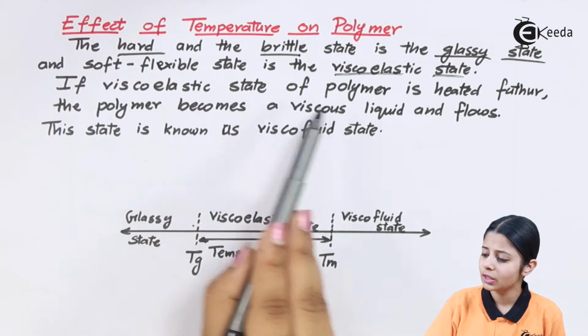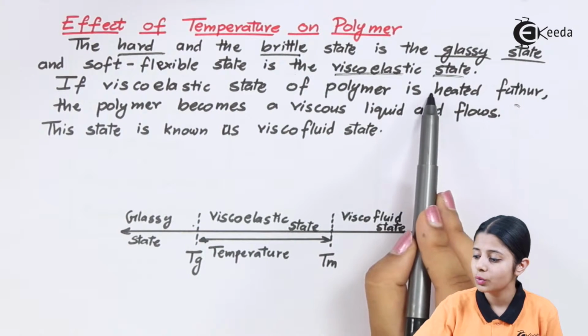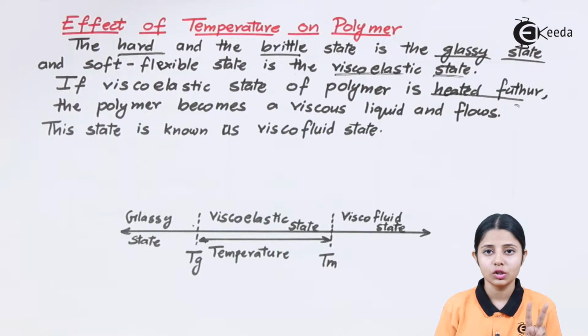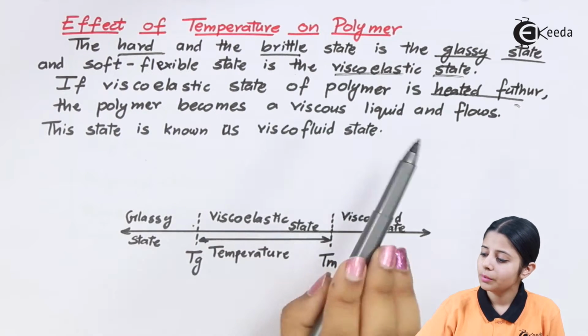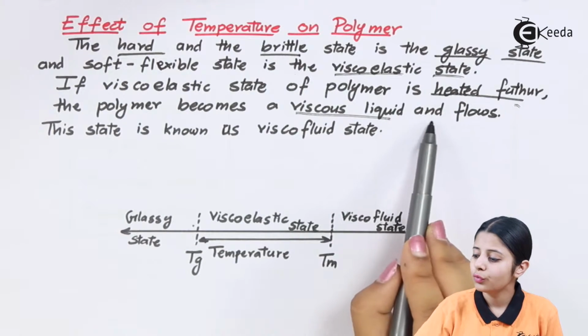If the viscoelastic state of the polymer is heated further, what happens over here? We have discussed the first two states of it. The first was the glassy state, the second was the viscoelastic state. But now after obtaining the viscoelastic state, you heat it further. You apply more heat to it, you give more energy and raise the temperature further, and you get the third state of it. The polymer becomes a viscous liquid and flows.